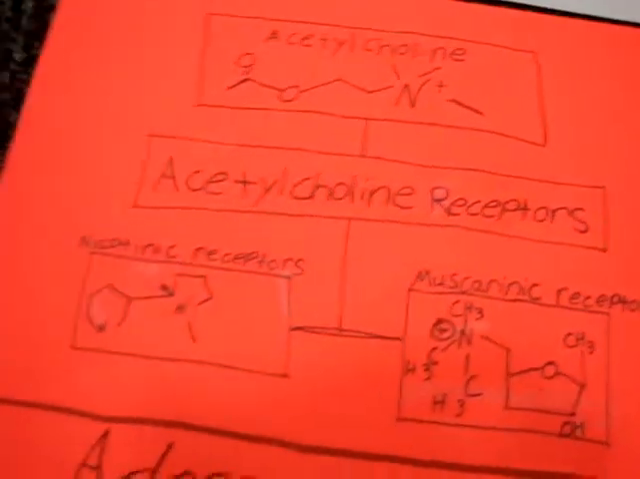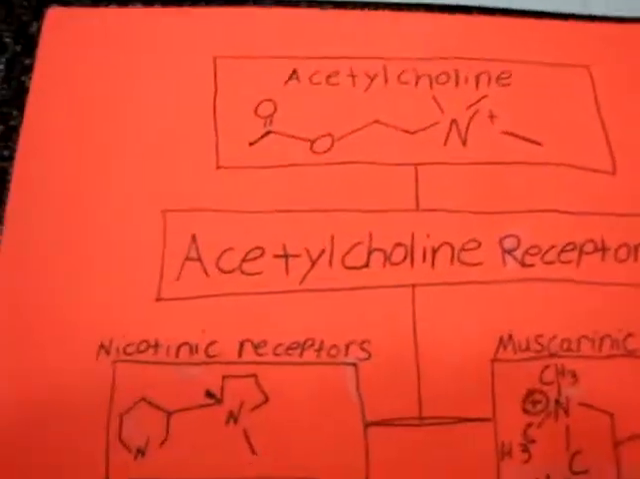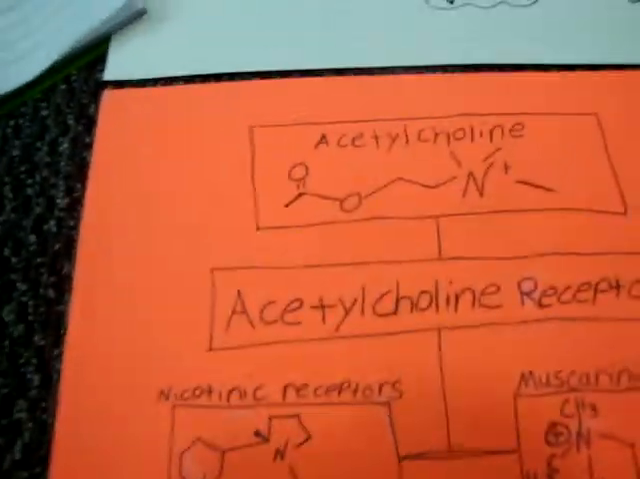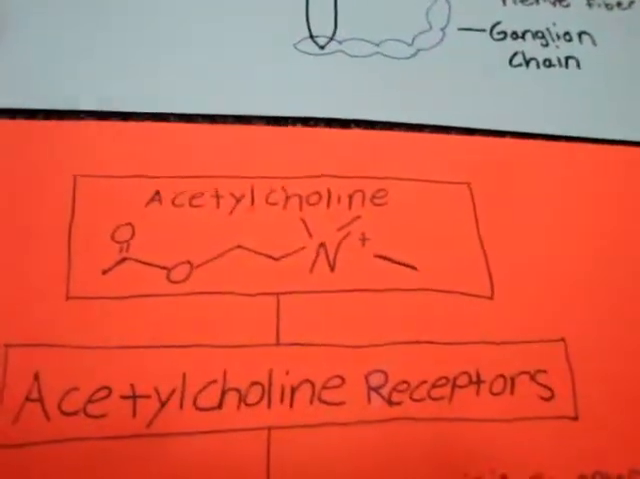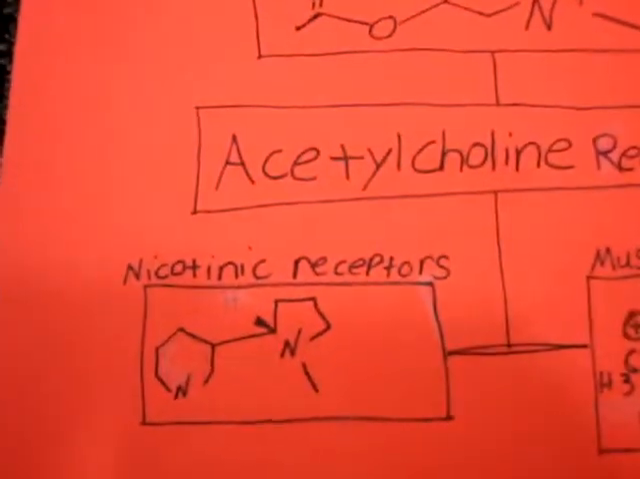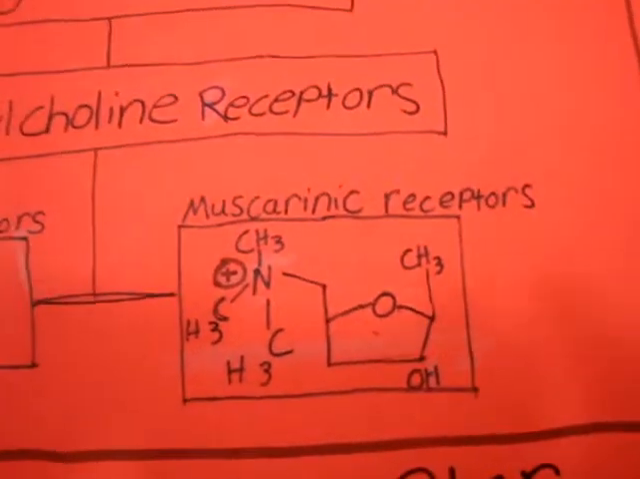Acetylcholine. Acetylcholine acts as a neurotransmitter in organisms in the PNS, CNS, and ANS. Acetylcholine receptors include nicotinic receptors and muscarinic receptors.